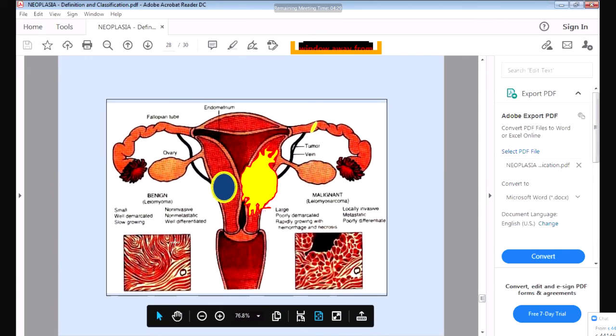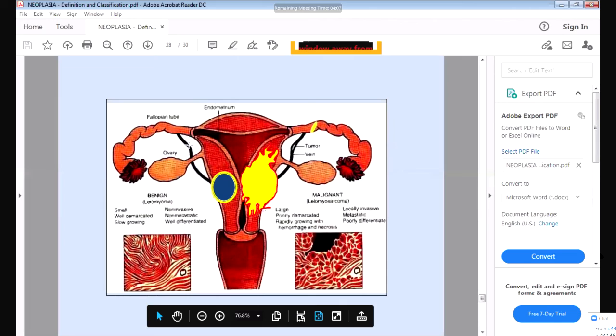So it will resemble the original tissue. So it is a benign tumor. Whereas here you can see the cells are not resembling the muscle cells. They are looking somewhat different, somewhat irregular in shape, and they are not resembling the muscle cell, like spindle shaped cells. Okay, so this is well differentiated, and this is poorly differentiated. Finally, what will happen?